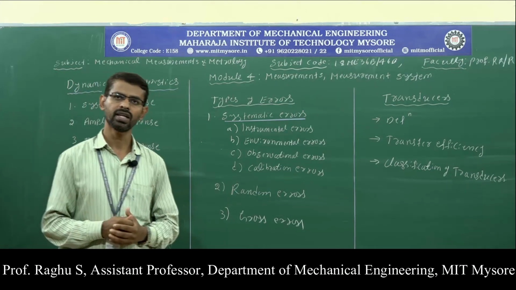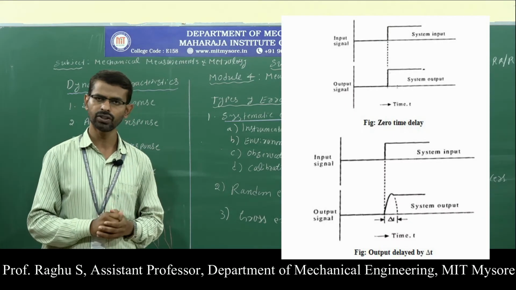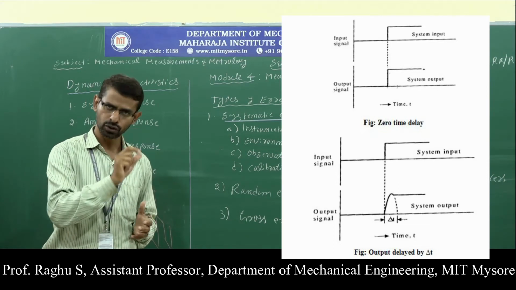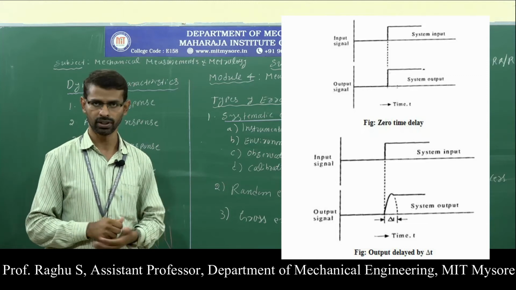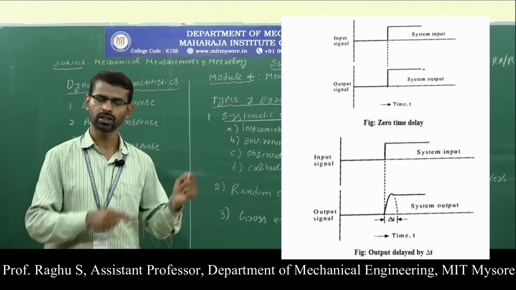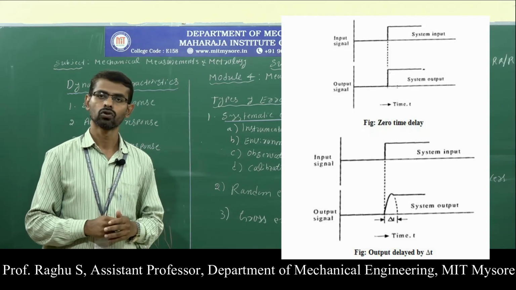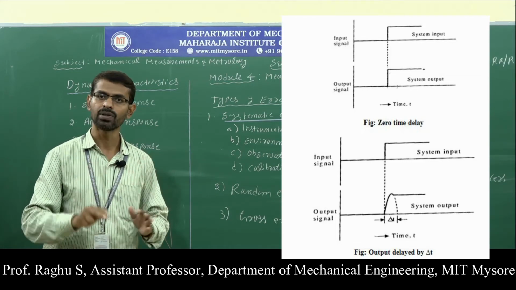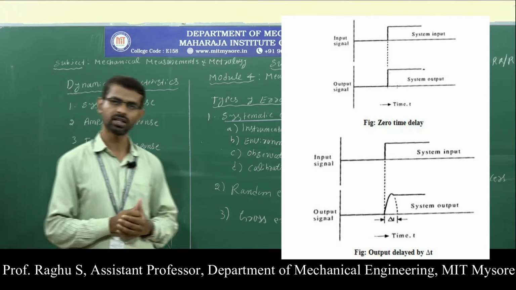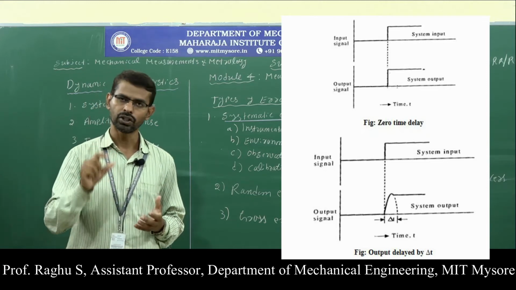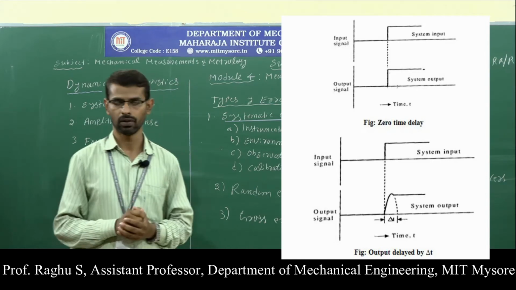As you are seeing in the first diagram, here I am applying the input signal to the measuring instrument. As soon as I apply the input signal, I immediately get the output signal, without any time gap, without any time delay. This is called zero time delay. That means the measuring instrument is not taking any time to respond to the input signal.